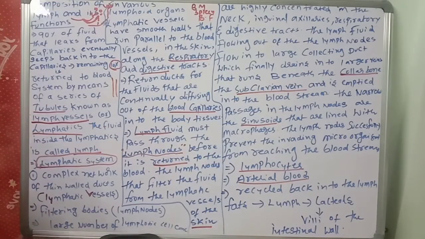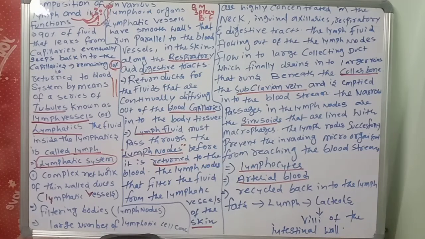So lymph will move here and there, and at last it will join the vein beneath the collarbone, you know, clavicle, scapula, like that. Collarbones are there, or not? So there is one vein there. That vein's name is the subclavian vein. It is emptied into the bloodstream.